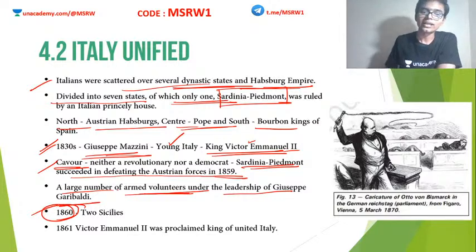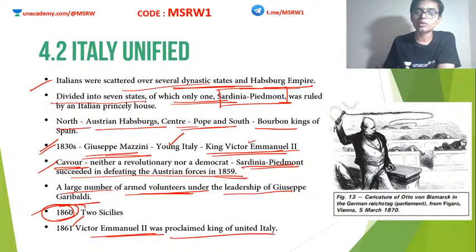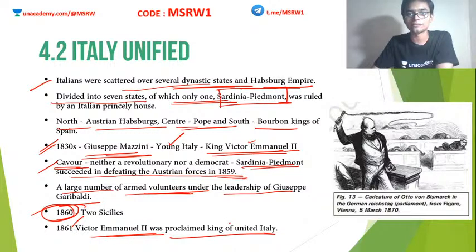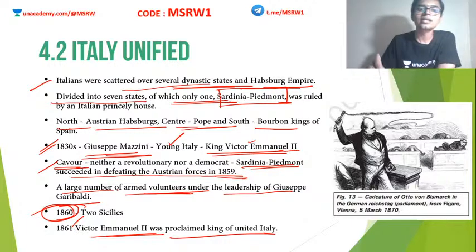Clear? And in 1861, after the complete annexation, Victor Emmanuel II was proclaimed as the King of Unified Italy. Clear? So these are very important. This is a very important chapter. You have to study this in detail. Use your Arjun Dev textbook or the Norman Lowe textbook to gain more details.